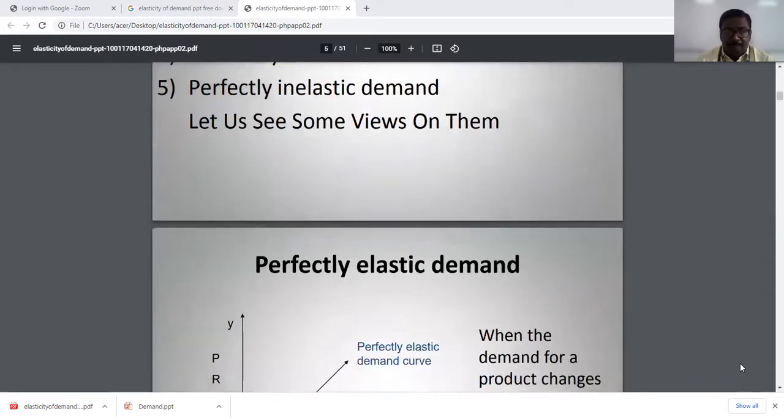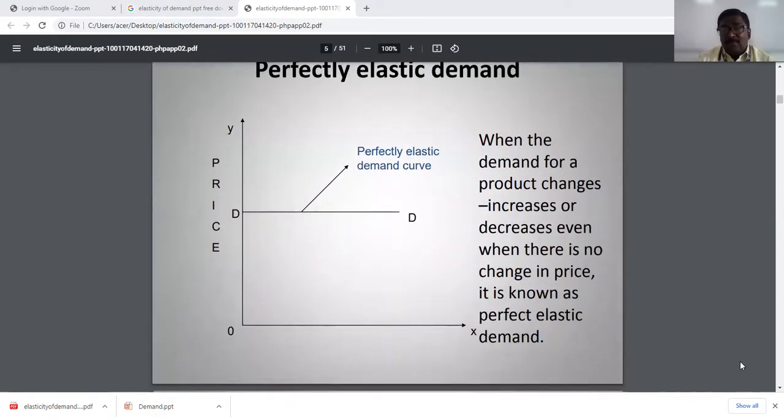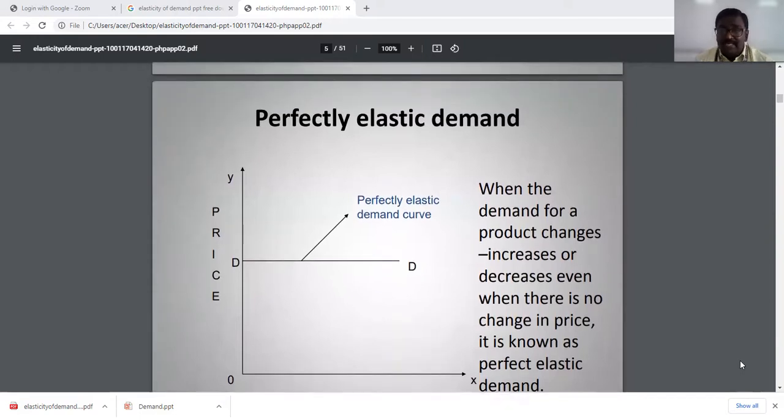Let's see in detail. What is perfectly elastic demand? See the diagram, x-axis and y-axis. There is no change in price, but there are changes in demand.